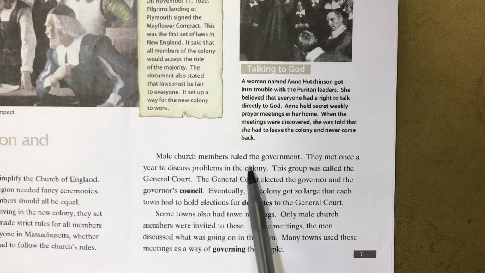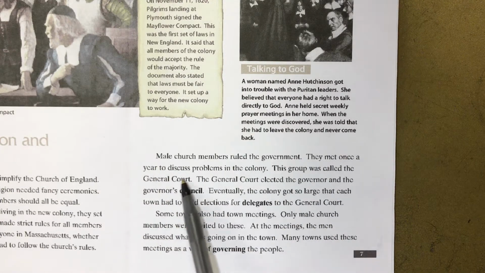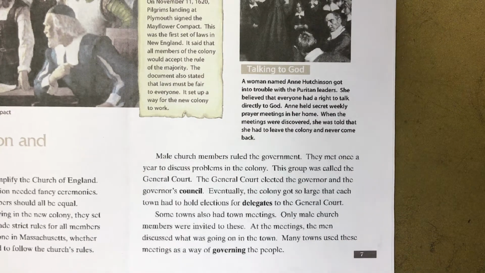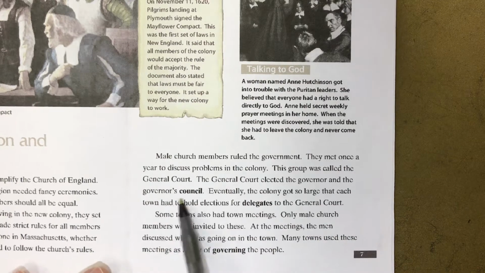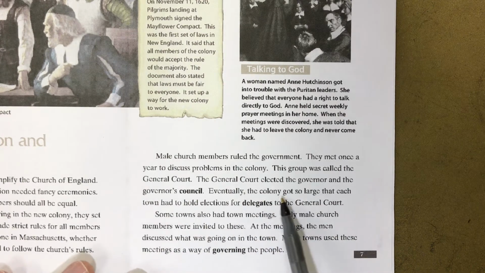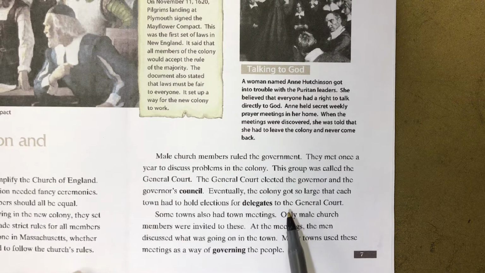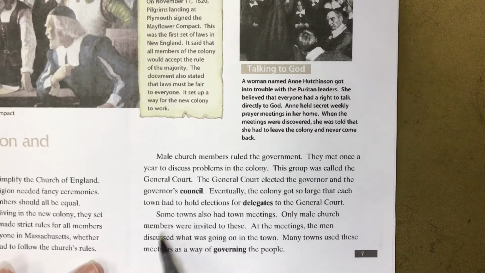Male church members ruled the government. They met once a year to discuss problems in the colony. This group was called the General Court. The General Court elected the governor and the governor's council. Eventually, the colony got so large that the town had to hold elections for delegates to the General Court.